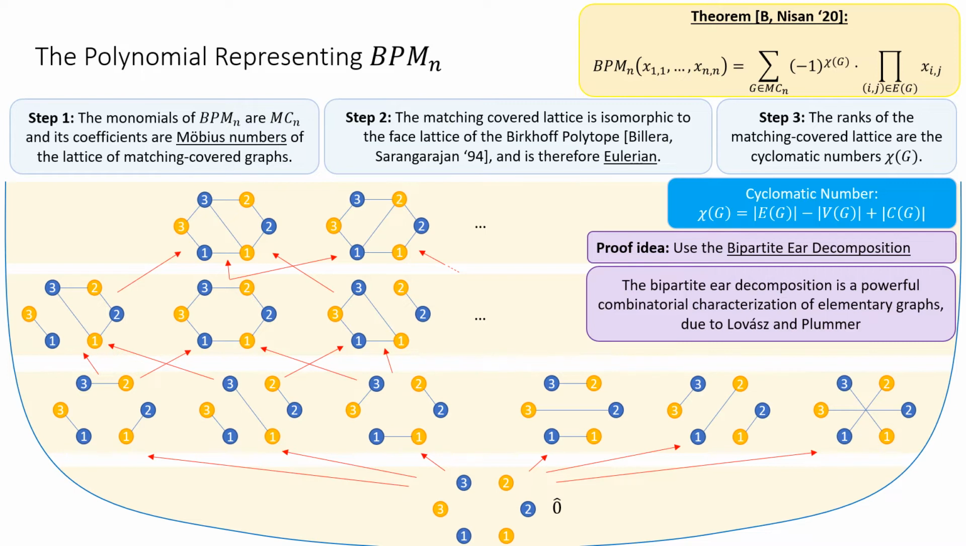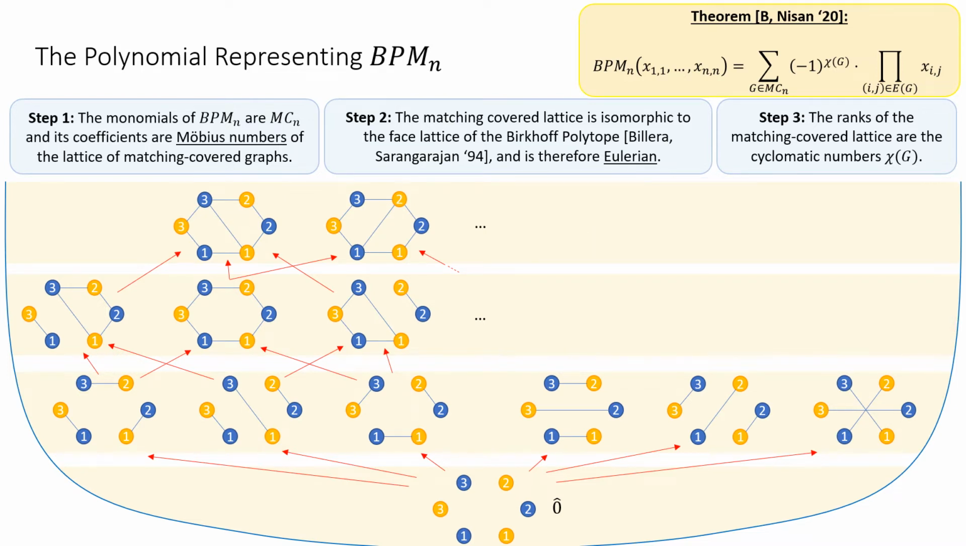And to this end, we use the bipartite ear decomposition, which is a powerful characterization of elementary graphs due to Lovász and Plummer. We show that the dimension of every such face is given by its cyclomatic number. Thinking back to our original goal, we can ask whether this polynomial representation, together with the scheme described earlier, can be used to obtain a low-degree approximation of the perfect matching function. However, this turns out not to be the case, since the support of this polynomial is too large. In fact, asymptotically almost all balanced bipartite graphs are matching covered, by a simple probabilistic method argument.